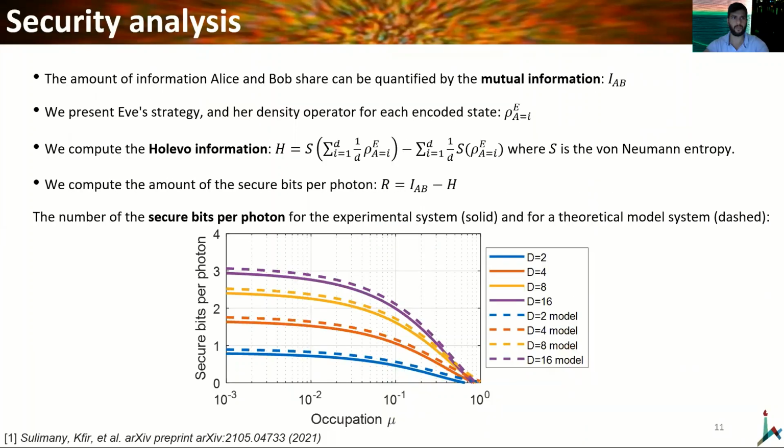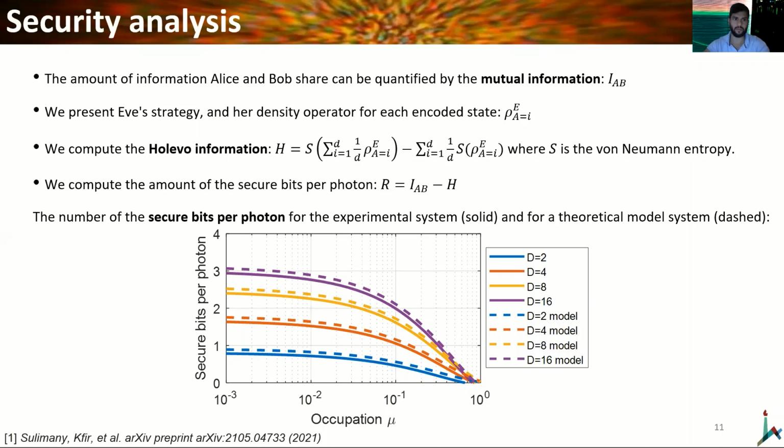The security proof of this protocol is published on arXiv and is beyond the scope of this talk. But here I'm going to present the tools we use. The amount of information Alice and Bob share can be quantified by the mutual information. We present Eve's strategy and her density operator for each encoded state. We then compute the Holevo information, and finally we compute the amount of secure bits per photon, which is the mutual information minus the Holevo information.